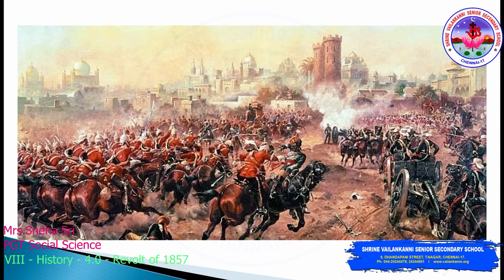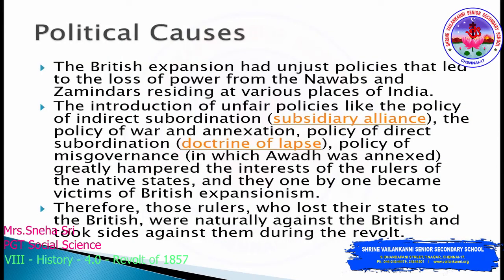As you can see on the image, this is one illustration of Sepoy Mutiny or the revolt of 1857. Next, political causes. The British expansion had unjust policies that led to the loss of power from the Nawabs and Zamindars residing at various places of India. The policies which were framed by the British were unfair to the Indians, and because of this, many local Indian rulers as well as many zamindars lost their power in their own country at various places of India.